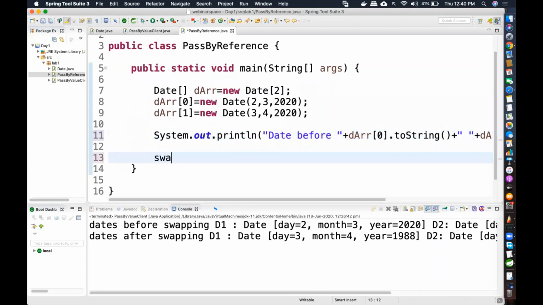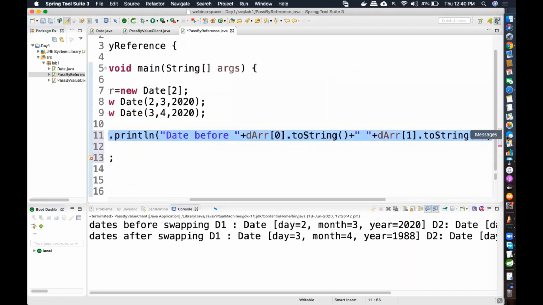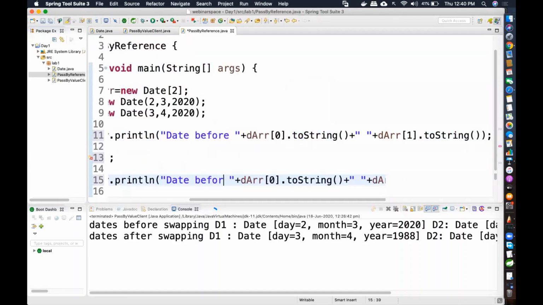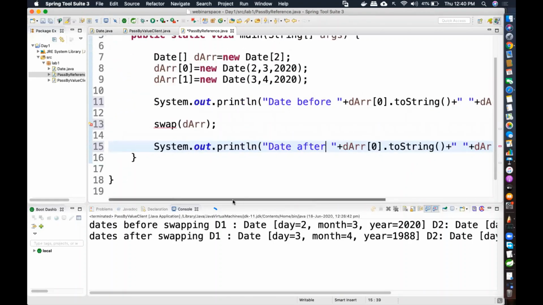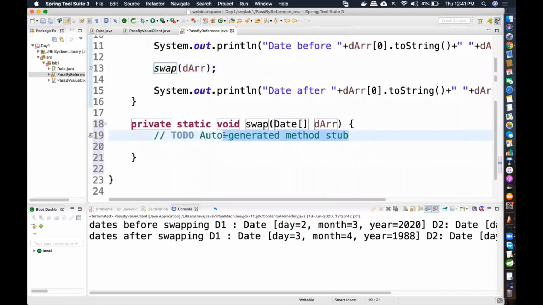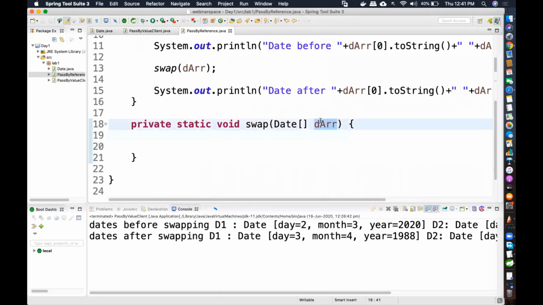So I'm going to call the swap method, and in the swap method, I'm going to pass the array, DARR. Swap DARR. And then I'll just print out date after swapping, so I'll just copy this. As usual, a static method can call a static method directly. So I'm going to call that particular method directly, without even creation of an object. Now, what do you have with you? You have your array.